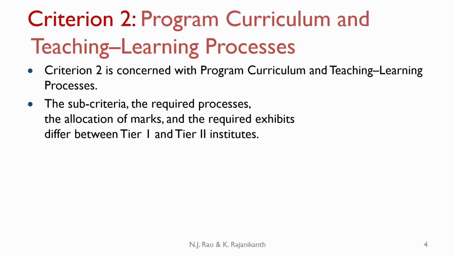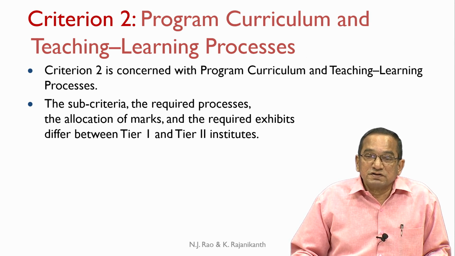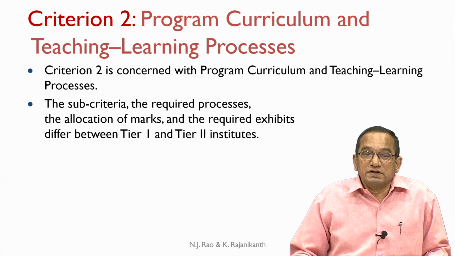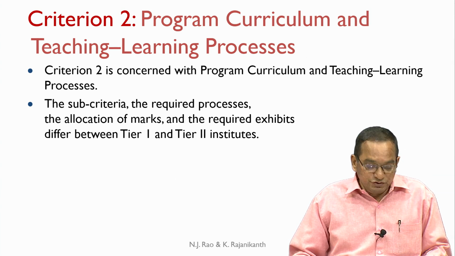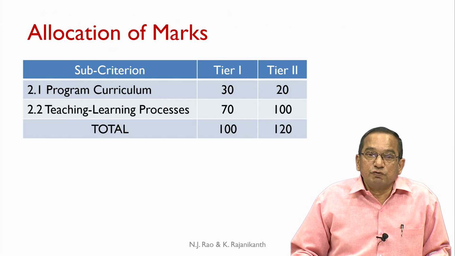Criterion 2 is concerned with program curriculum and teaching learning processes. The sub criteria, the required processes, the allocation of marks and the required exhibits differ between tier 1 and tier 2 institutes. This is the allocation of marks.